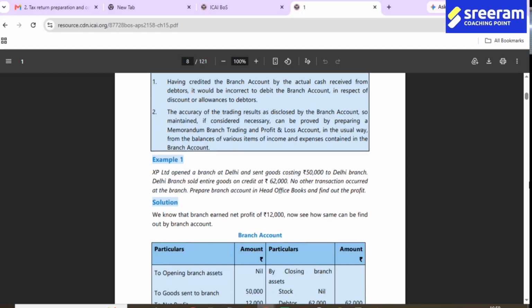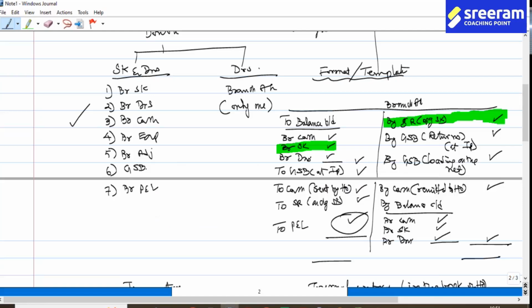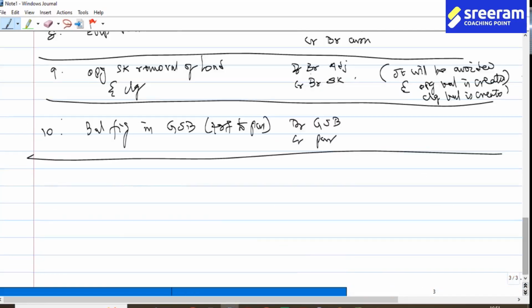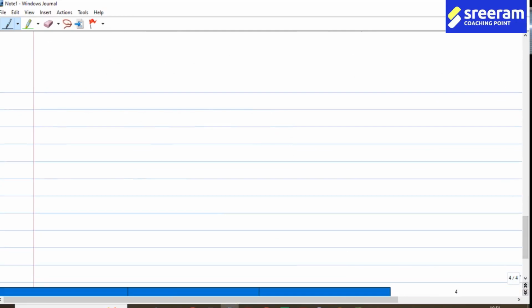XP Limited opened a branch in Delhi and sent goods costing 50,000 to the Delhi branch. Delhi branch sold the entire goods on credit for 62,000. No other transaction occurred at the branch. Prepare branch account in head office books and find out profit. No big deal. So how are we expected to carry this out? I normally recommend a problem to be handled firstly under the stock and debtors system and then under the debtors system.